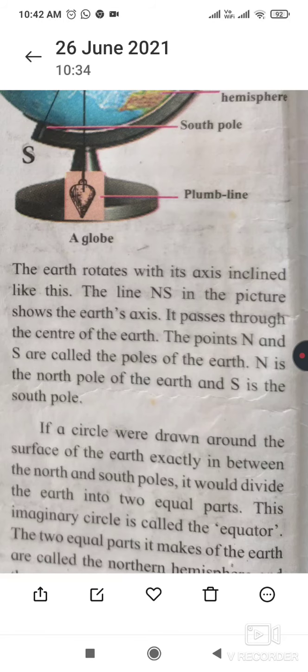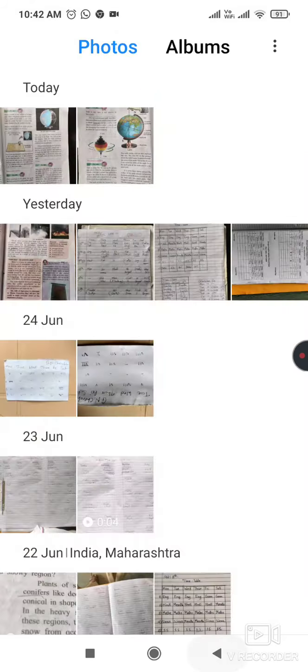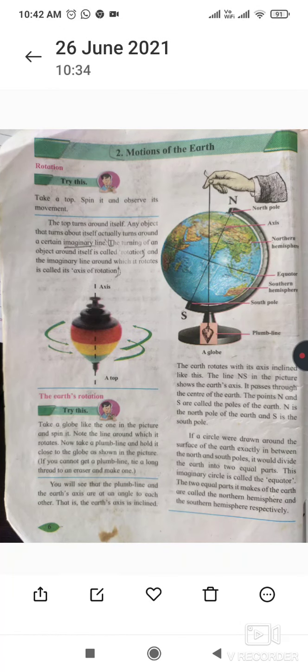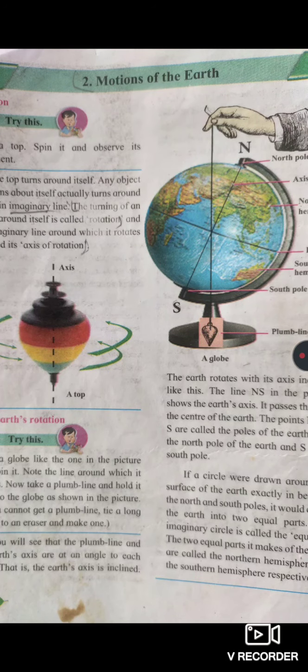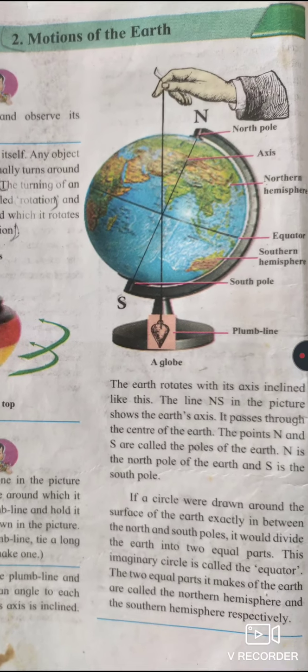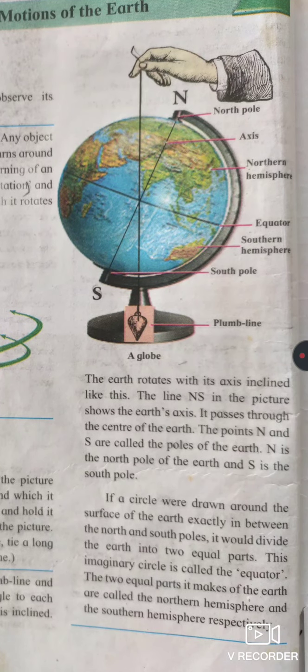This imaginary circle is called the equator. The two equal parts it makes are called the northern hemisphere and southern hemisphere respectively.